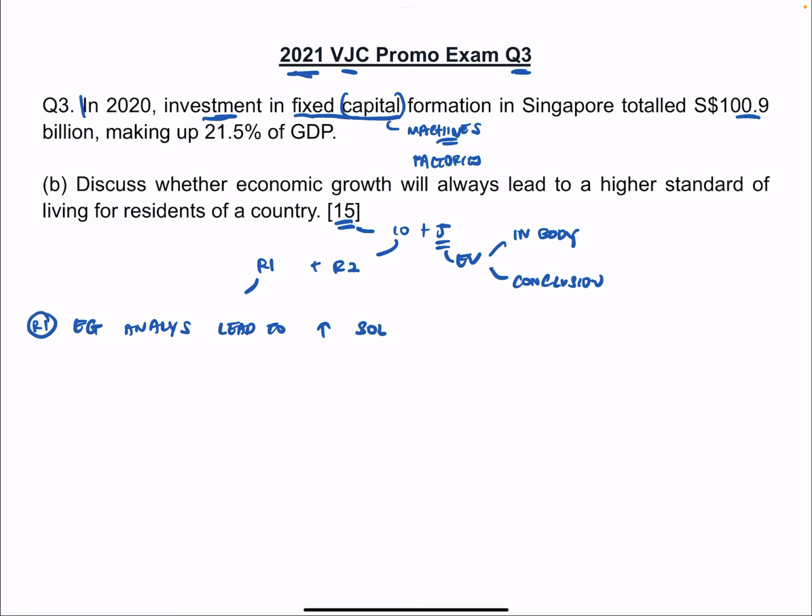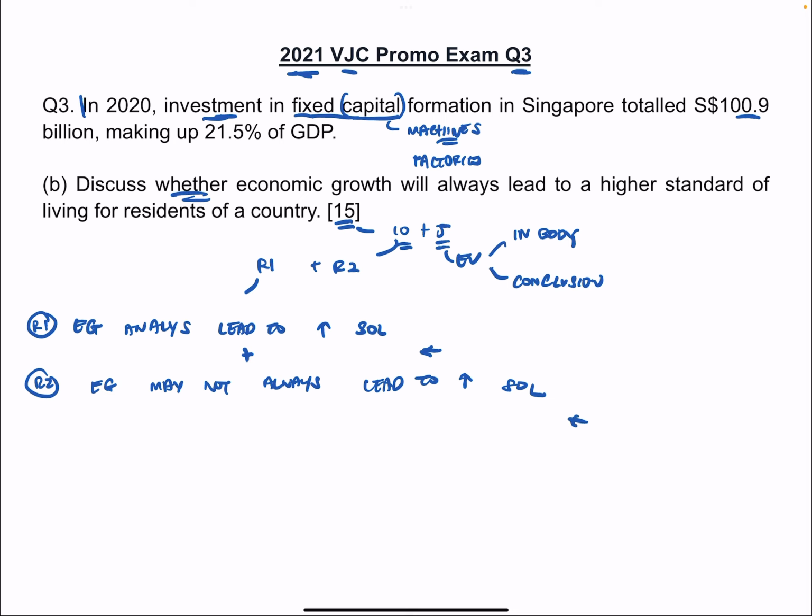Because it's a discuss whether, you just need to flip the other way. So for R2, you just change it to may not always lead to an increase in SOL. So R1 is this, R2 is this. This will make up our 10 marks, and then we'll see whether it's appropriate to have any in-body evaluations. If not, then we'll just put everything in the conclusion.